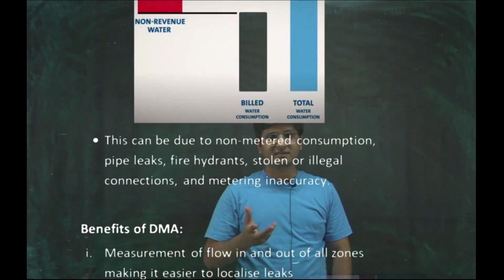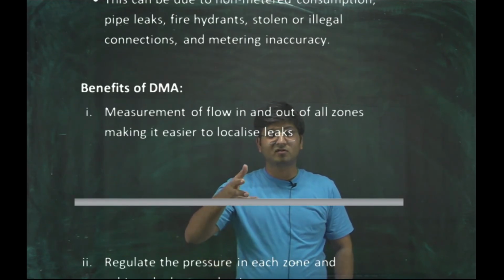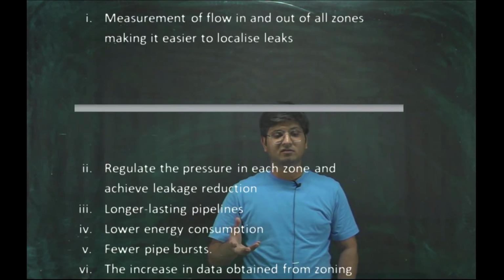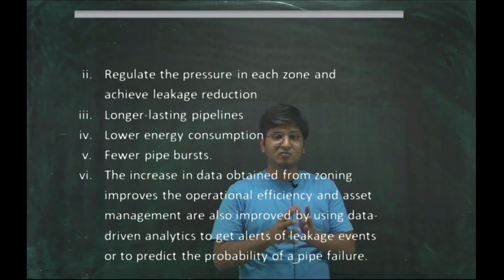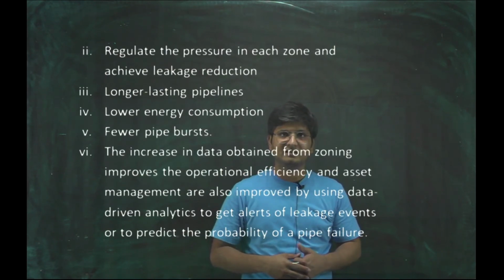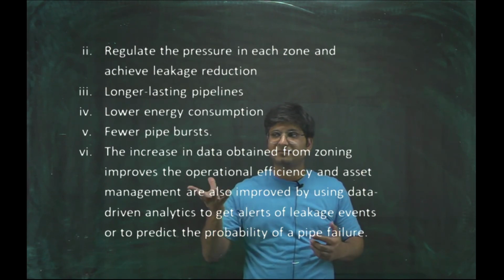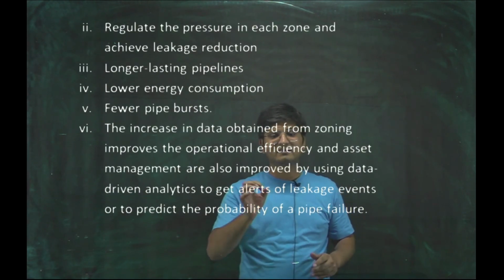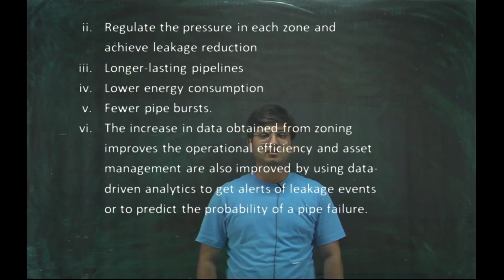So what are the benefits of DMA? Measuring of flow in and flow out in all the zones is easy, it is easy to regulate pressure in each zone, long lasting pipelines, lower energy consumption, and fewer pipe bursts. If DMAs would not have been there, then if any pipe burst happened, it would be very difficult to find out where the pipe burst is. And the increase in the data obtained improves the operational efficiency. So this was all about district metering areas.